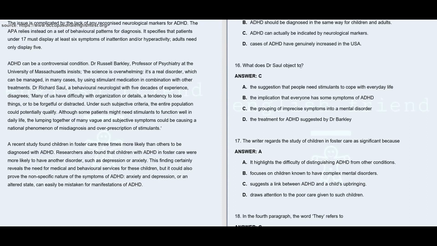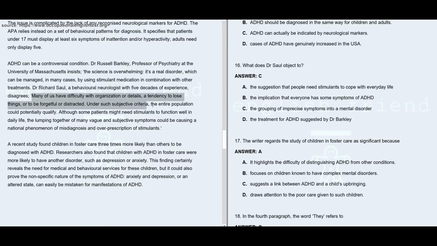Question number 16. What does Dr. Saul object to? When we go through the second paragraph, you may see that ADHD can be a controversial condition. Dr. Russell Barkley, professor of psychiatry at University of Massachusetts, insists the science is overwhelming. It's a real disorder which can be managed in many cases by using stimulant medication in combination with other treatments. Dr. Richard Saul, a behavioral neurologist with 5 decades of experience, disagrees. He says, many of us have difficulty with organization or details or a tendency to lose things or to be forgetful or distracted.